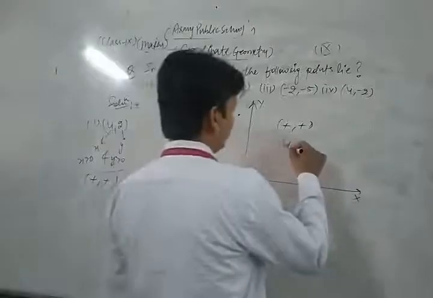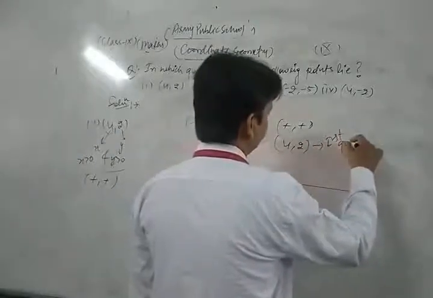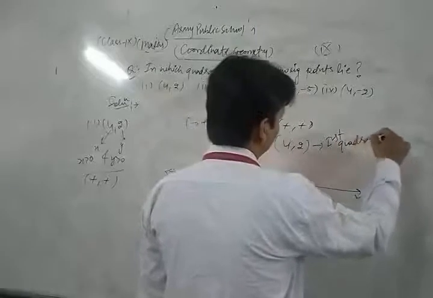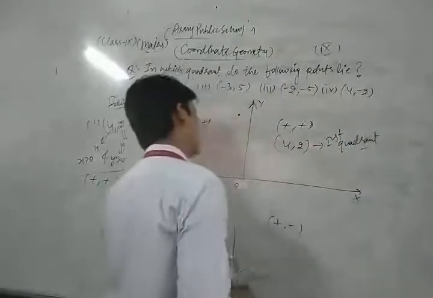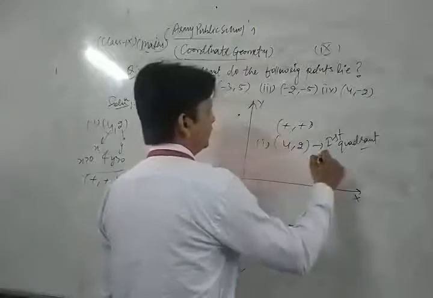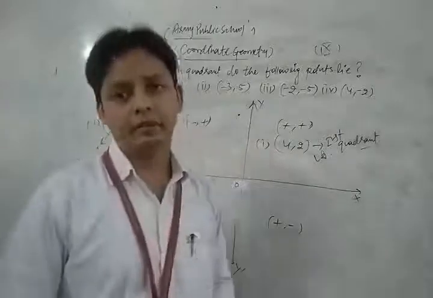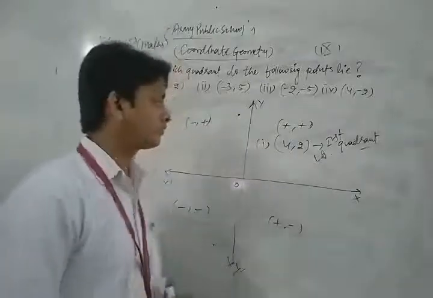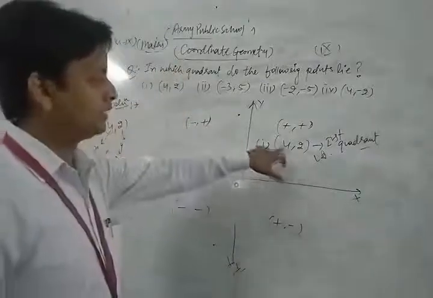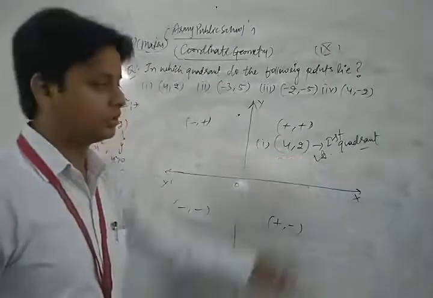So the point (4, 2) lies in the first quadrant. This is the first answer, because both the abscissa and ordinate are positive.